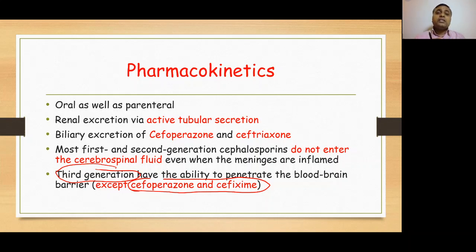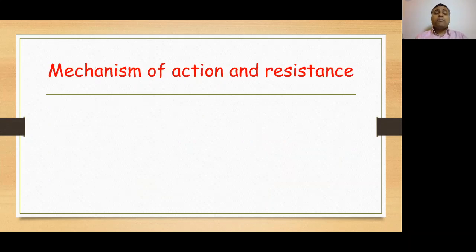So, first and second generation cephalosporins cannot cross the blood-brain barrier even when the meninges are inflamed, whereas third generation cephalosporins can cross the blood-brain barrier, and fourth generation cephalosporins can also cross it. But among the third generation cephalosporins, cefixime and cefoperazone cannot cross the blood-brain barrier. Clear? Then, next, what is the mechanism of action